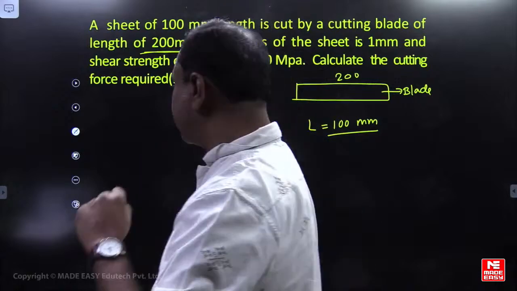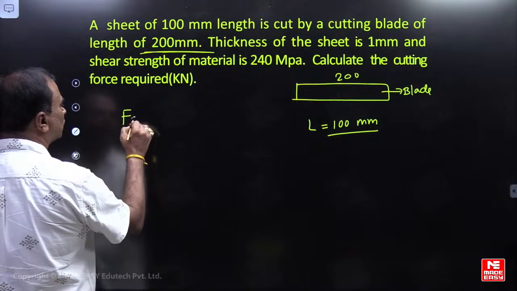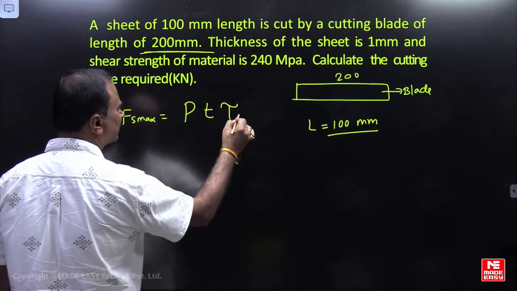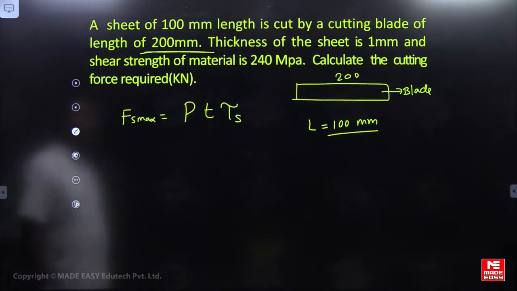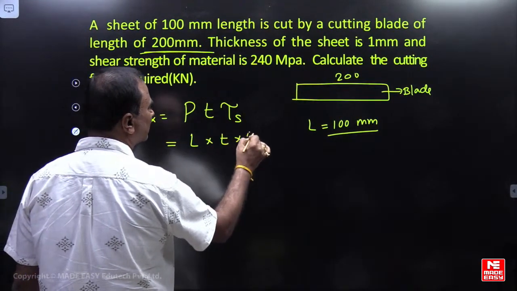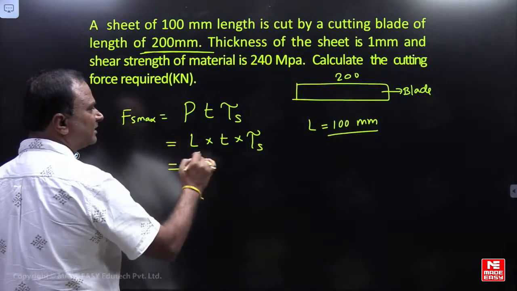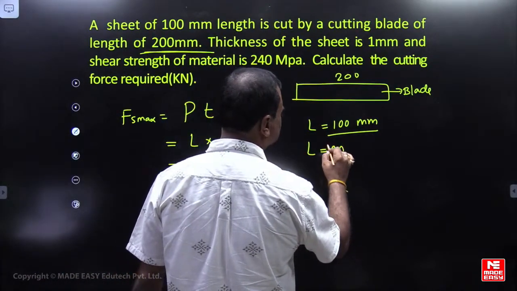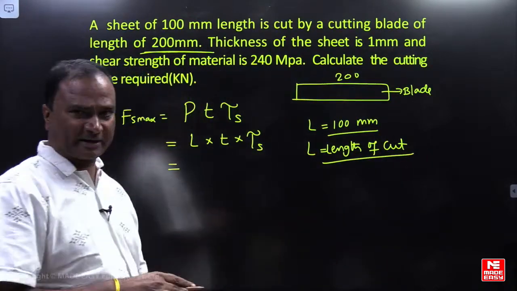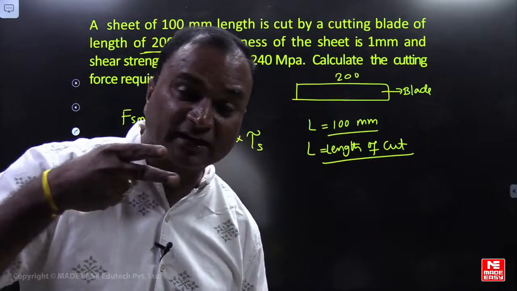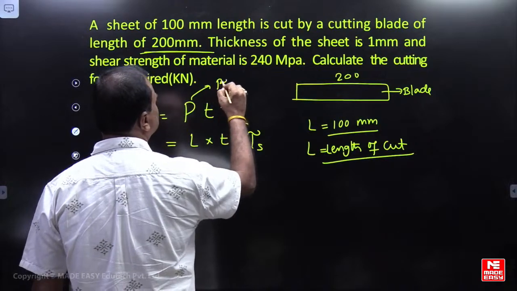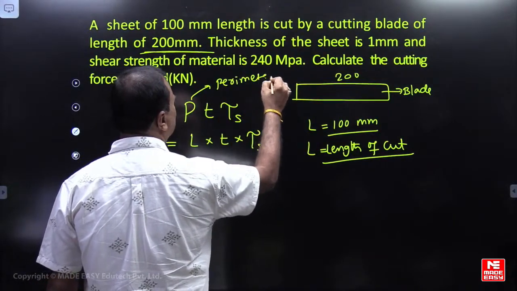So in case of a blade, the cutting force will be equal to perimeter multiplied by T multiplied by tau s. Here perimeter means the length of the cut. If it is a blade, or even scissors, the perimeter means the length of the cut, that is, how much sheet you are cutting.